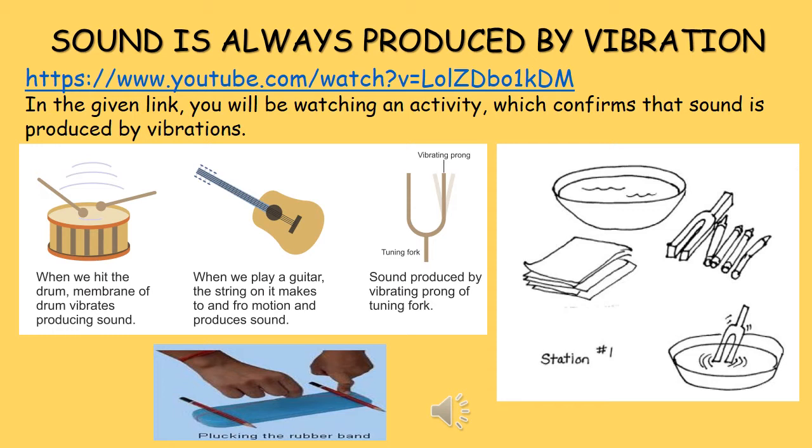Similarly, in the second figure we can see one guitar. In all the string instruments like guitar, sitar, veena and all, sound is produced by the vibration of string. The third one is a tuning fork where the vibration of prong produces sound.